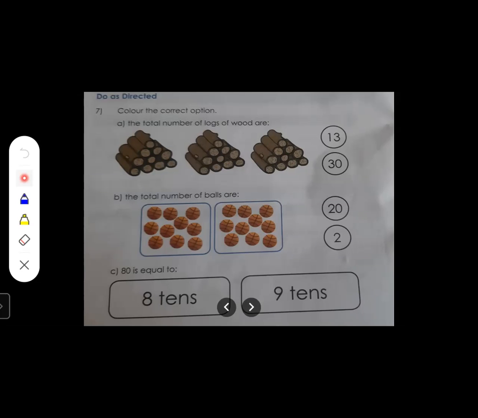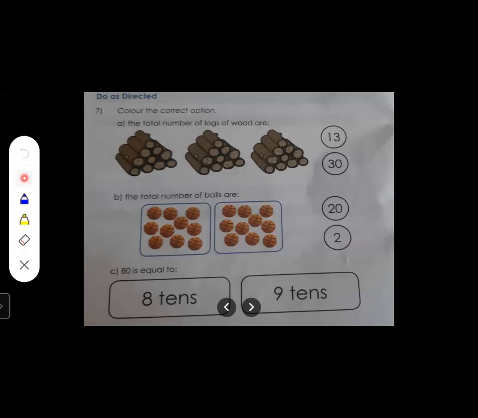What we have to do? Color the correct option. We have to color for the correct option. You can see in every sum there are two options given. See here in this circle, there are two options given in each and every sum, right? So what we have to do? We have to color for the correct option. Which answer is right? We are going to color for that one.